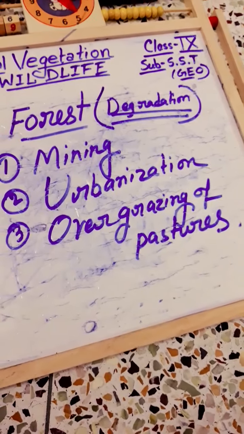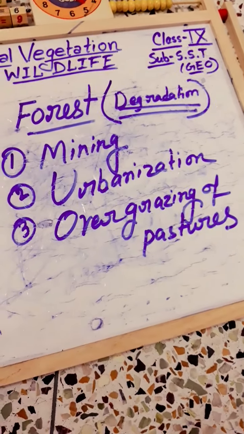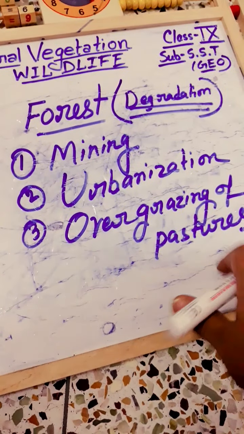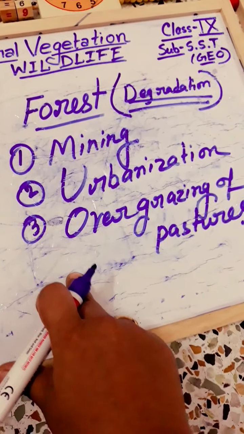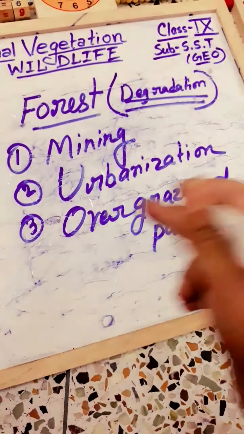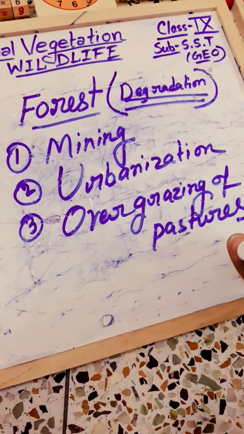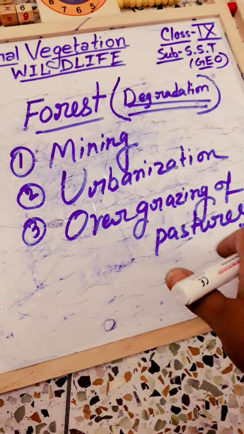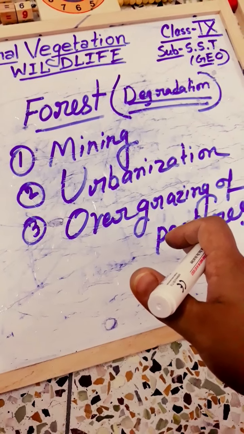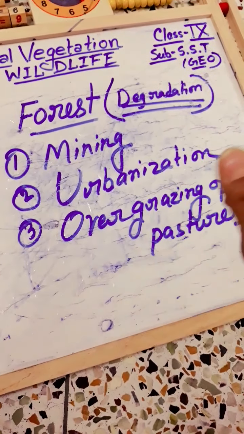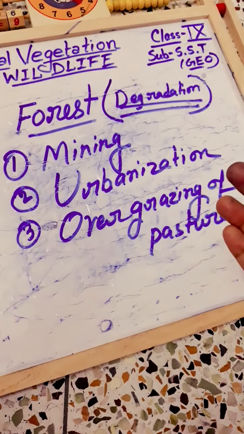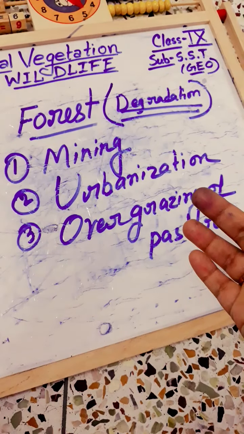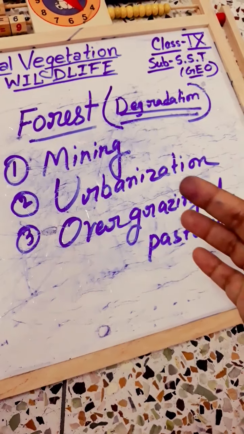Actually, human beings always want to occupy places. This place is for us, this place is for us. In hilly area or in any mountainous area or in any plain area, if they see that area is occupied by forest, then human beings always want that place for urbanization, for preparing building material, for preparing different types of shopping malls, different things.